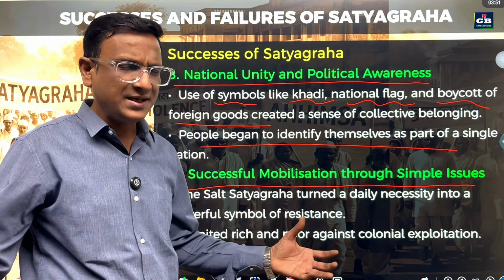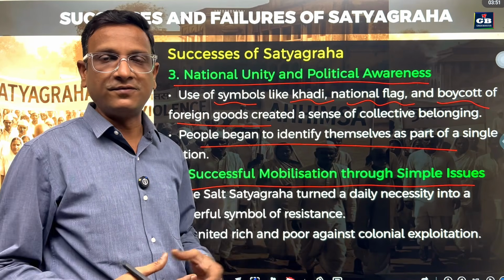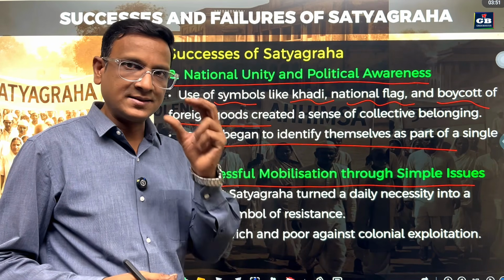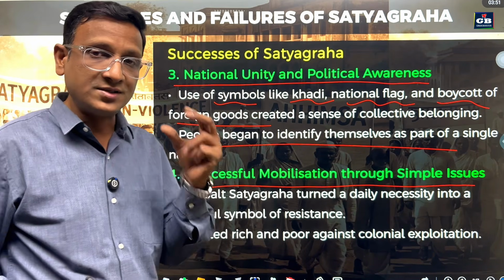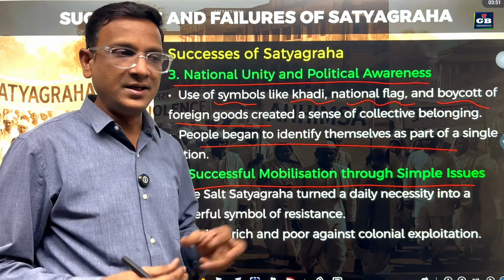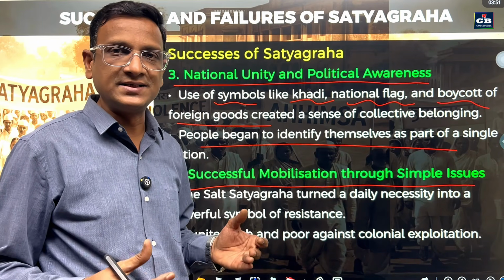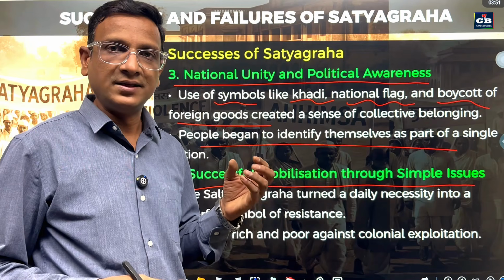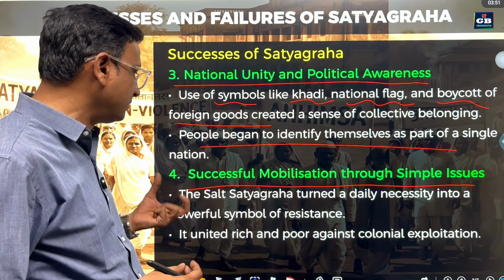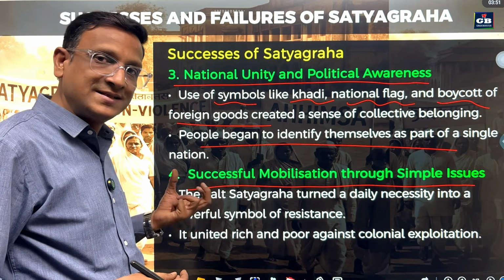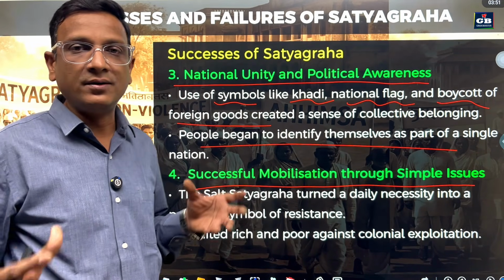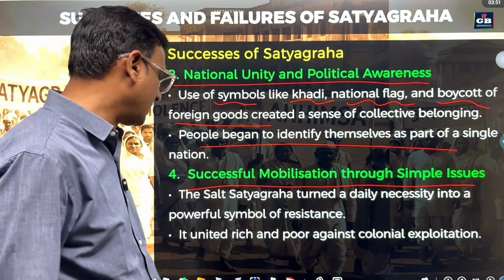Successful mobilization, bringing so many people for the movement, for the fight. So how was this made possible? Salt Satyagraha. Salt is a very simple thing, but Gandhiji used salt because salt is connected to everybody. Every family, every person, irrespective of their business or their social status, everybody uses salt. So Gandhiji used such a simple thing as a tool to do the Satyagraha, the Salt Satyagraha. Right? By that, everybody was connected and involved in the Salt Satyagraha.